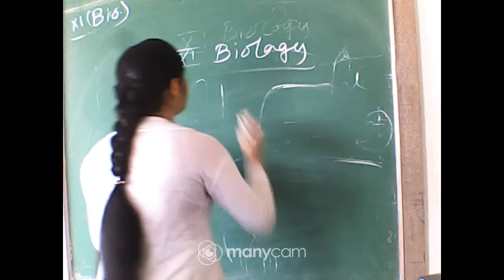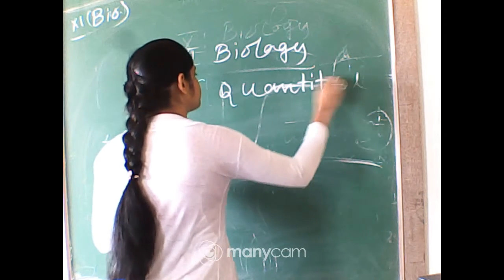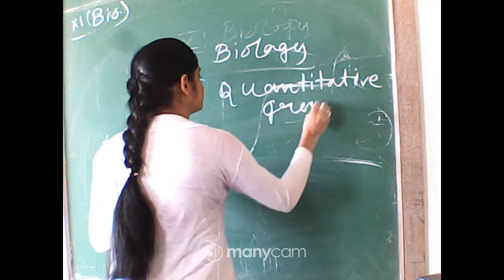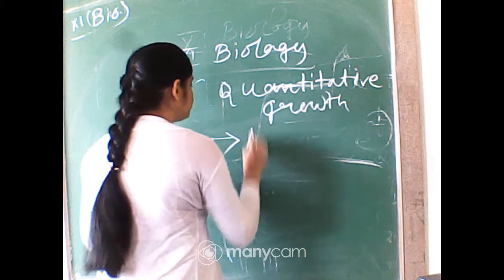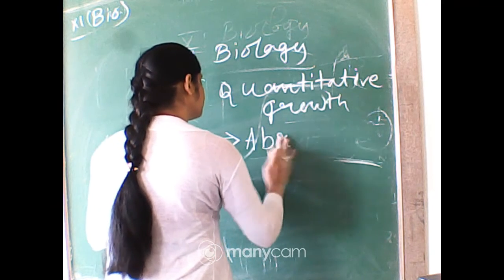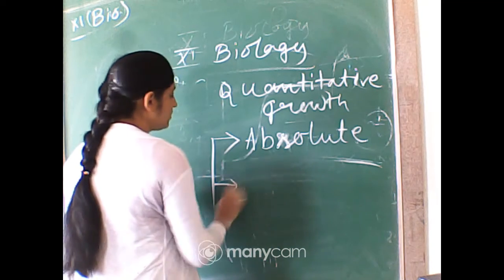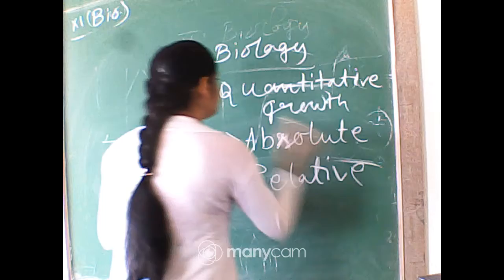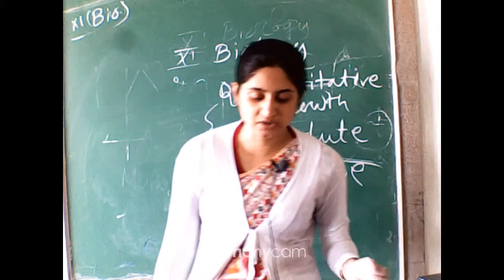So quantitative growth is of two types. First one is absolute and second one is relative. So these two are the quantitative growth. There is the definition of relative growth and absolute growth.